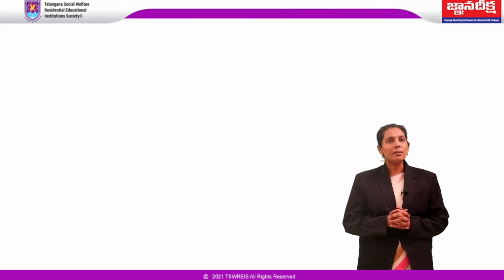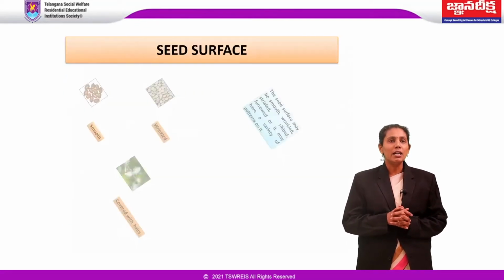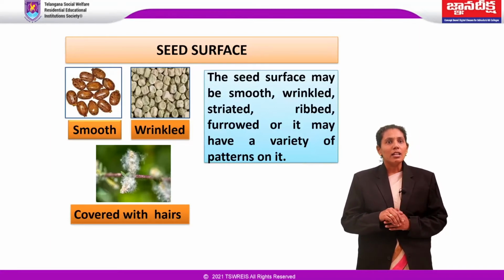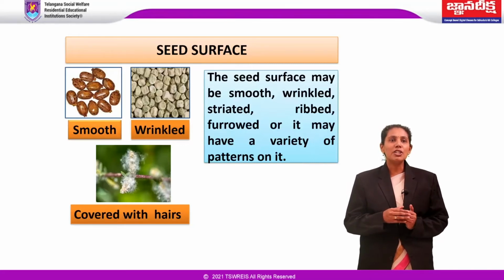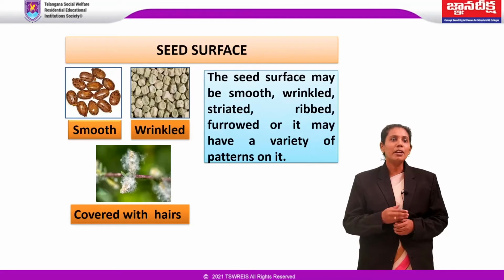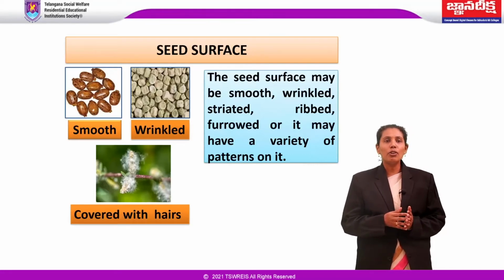The seed surface may be smooth, wrinkled, striated, ribbed, furrowed, or it may have a variety of patterns on it. If you see the surface of lime seed and castor seeds, it may be glossy. In magnolia, it is fleshy or pulpy. As we discussed earlier, it may be covered with hairs, in cotton and Populus alba.